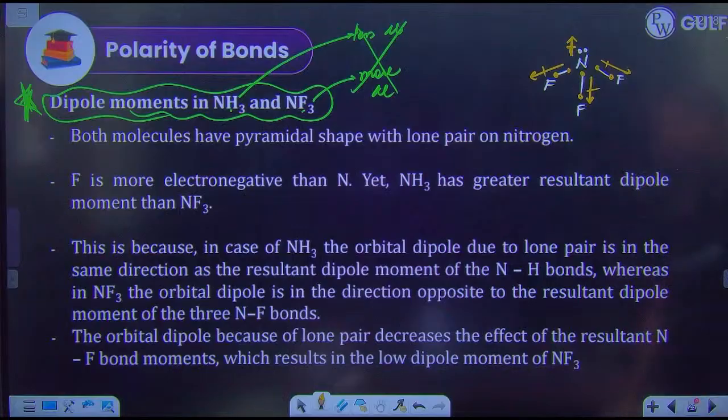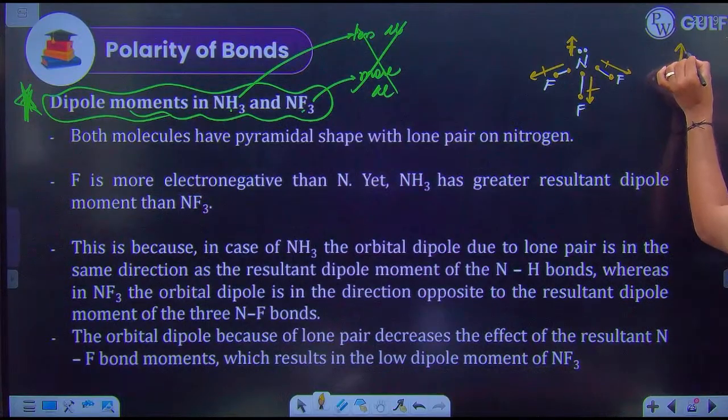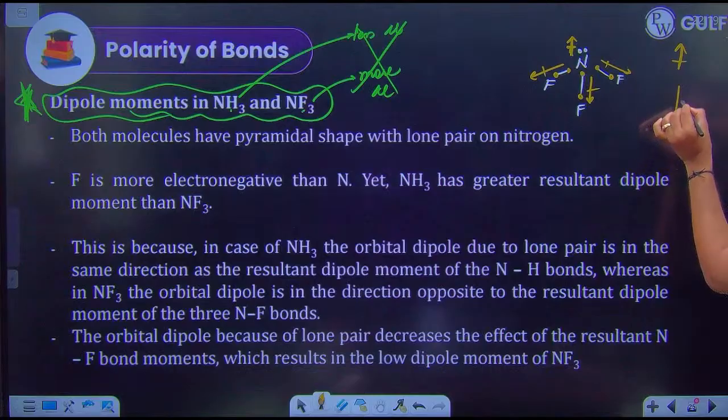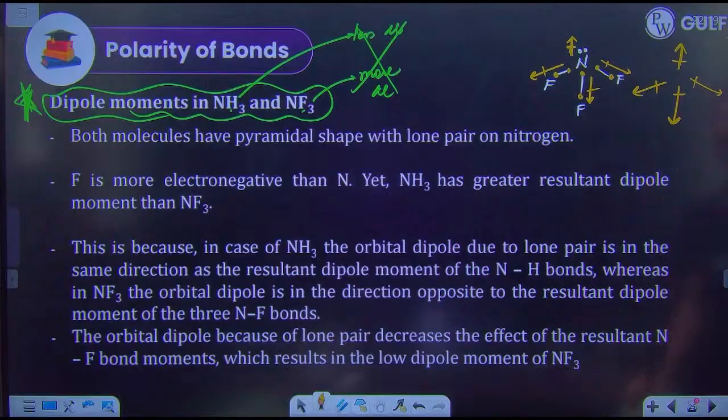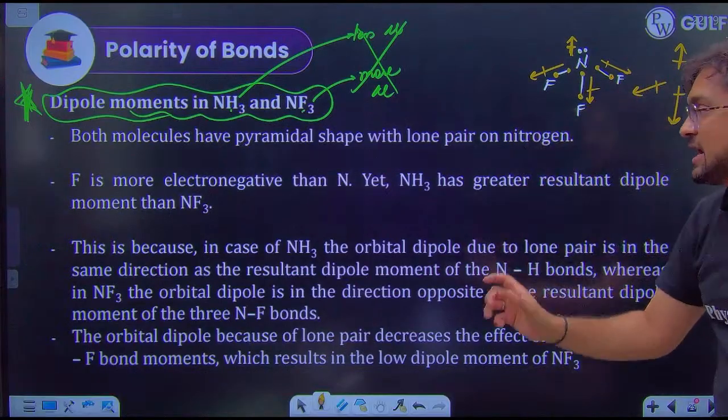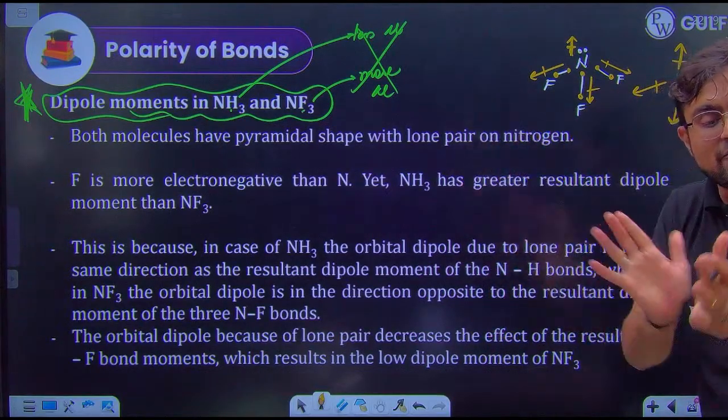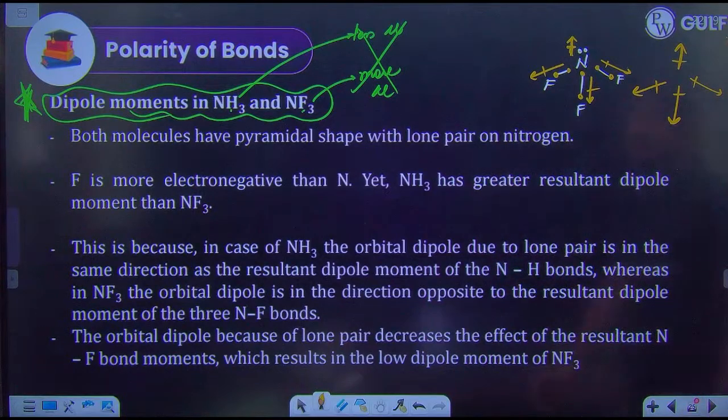So now what is happening? One electron cloud is going here, one electron cloud is going here, one electron cloud is going here, and one electron cloud is going here. See, in the NF3 molecule, the electron clouds are going away from each other, in the opposite direction.